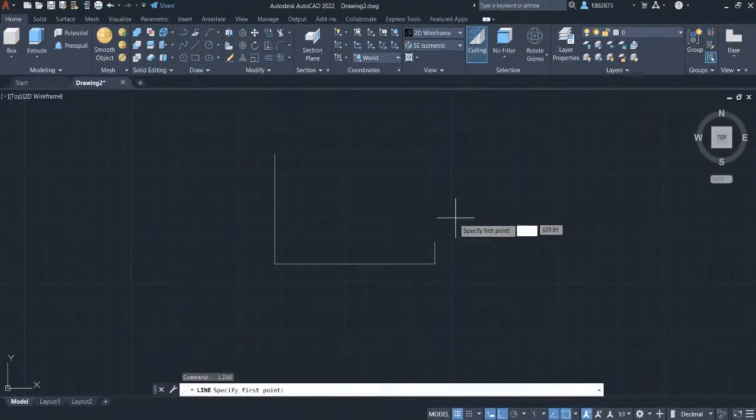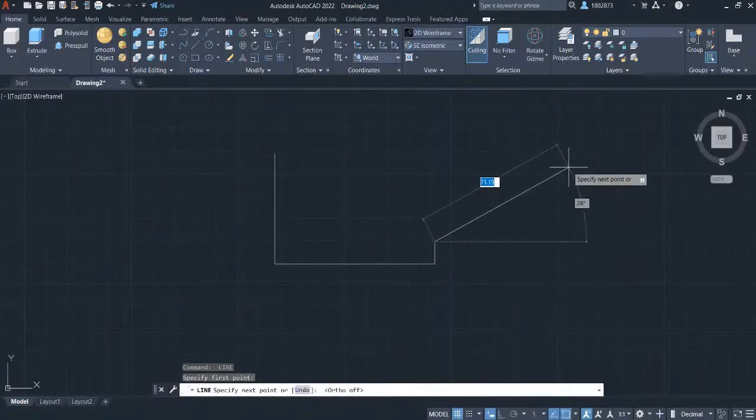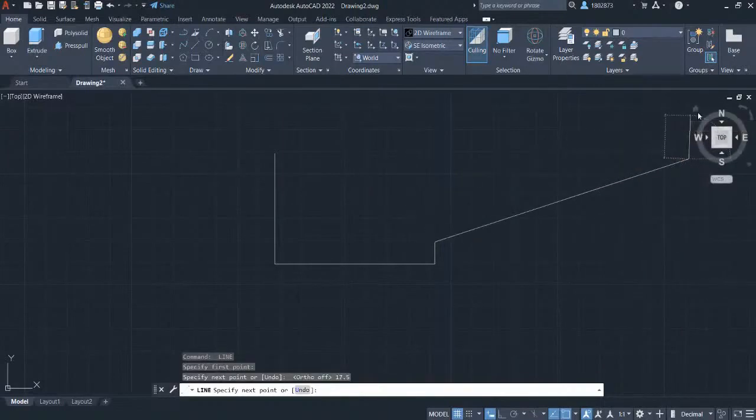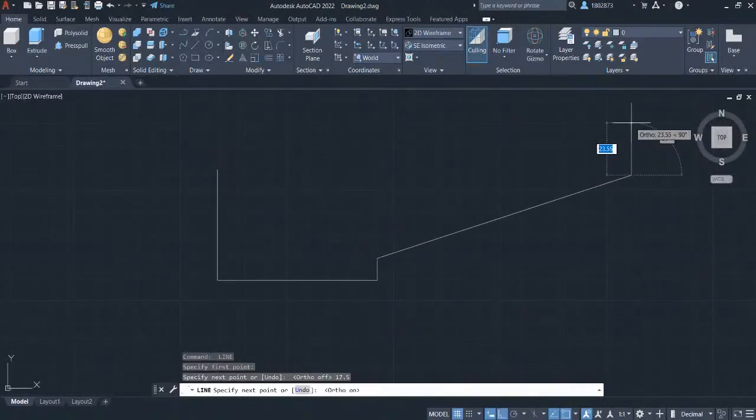Press spacebar to repeat line again. Press F8 to disable ortho mode. And let's key in 125. And press tab to define the angle and key in 17.5. Press enter. Press F8 to enable ortho mode again. Hover your crosshair here and key in 20. Hover here and key in 20 again.